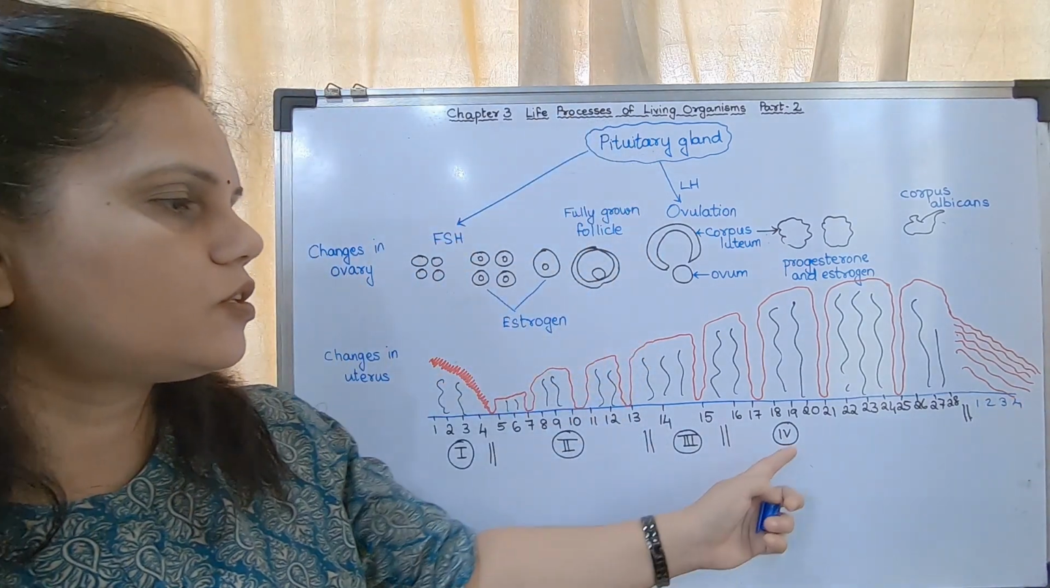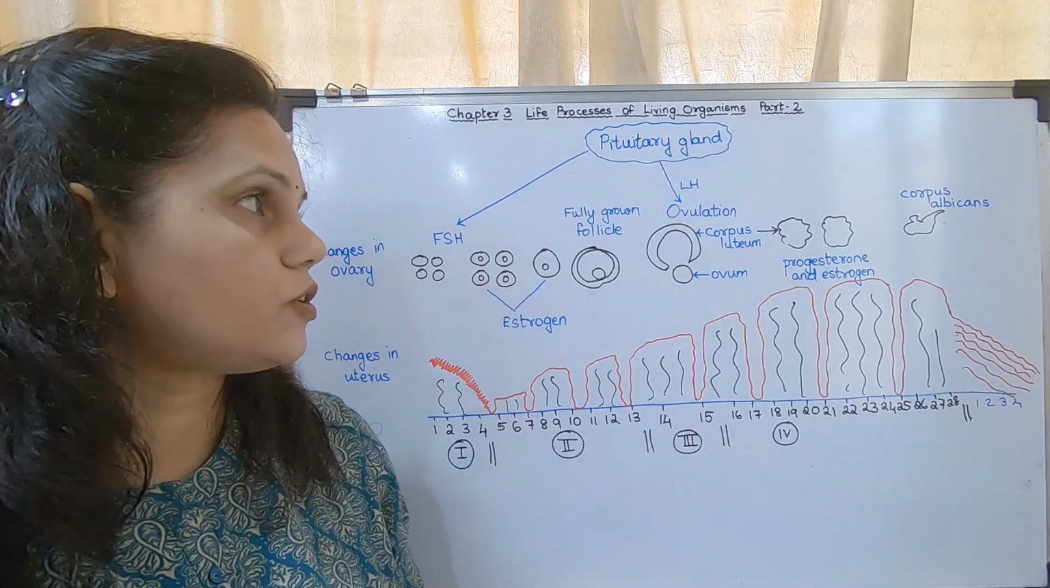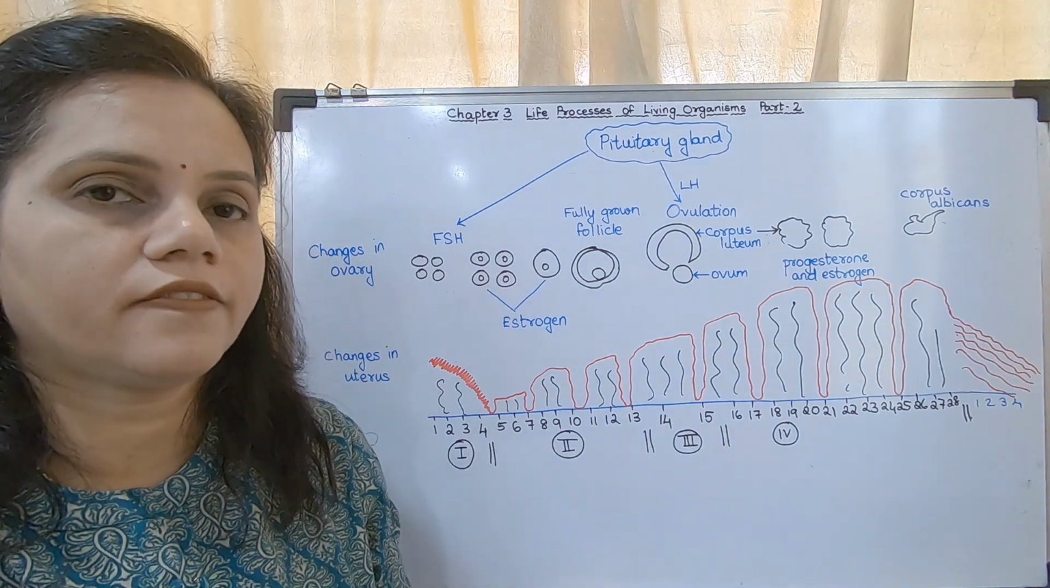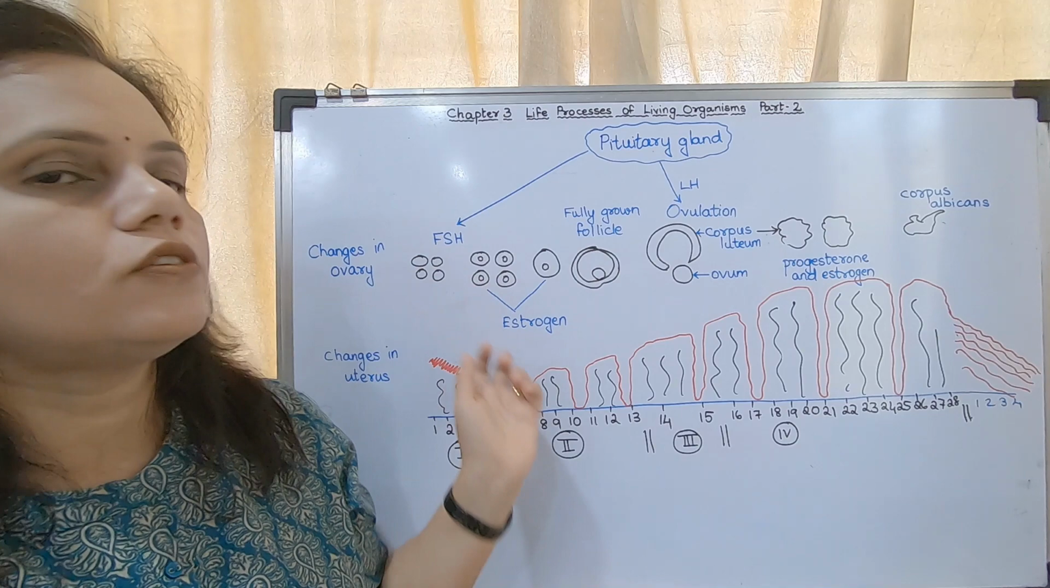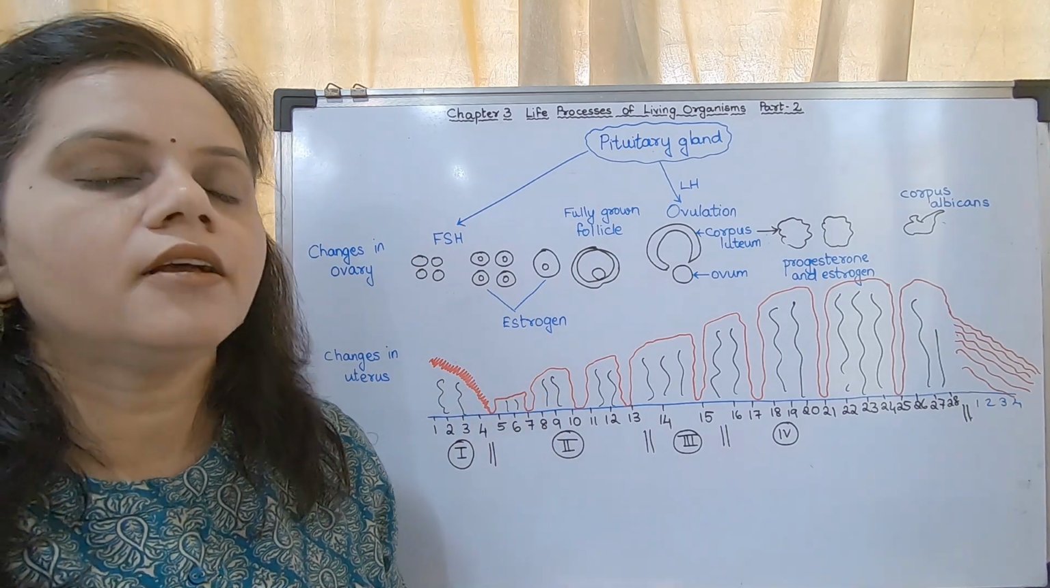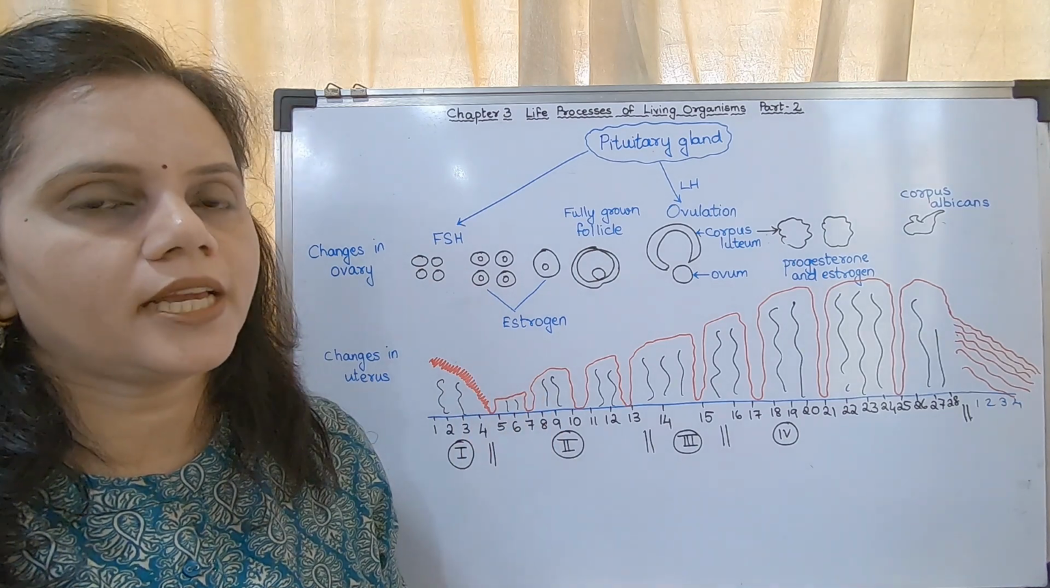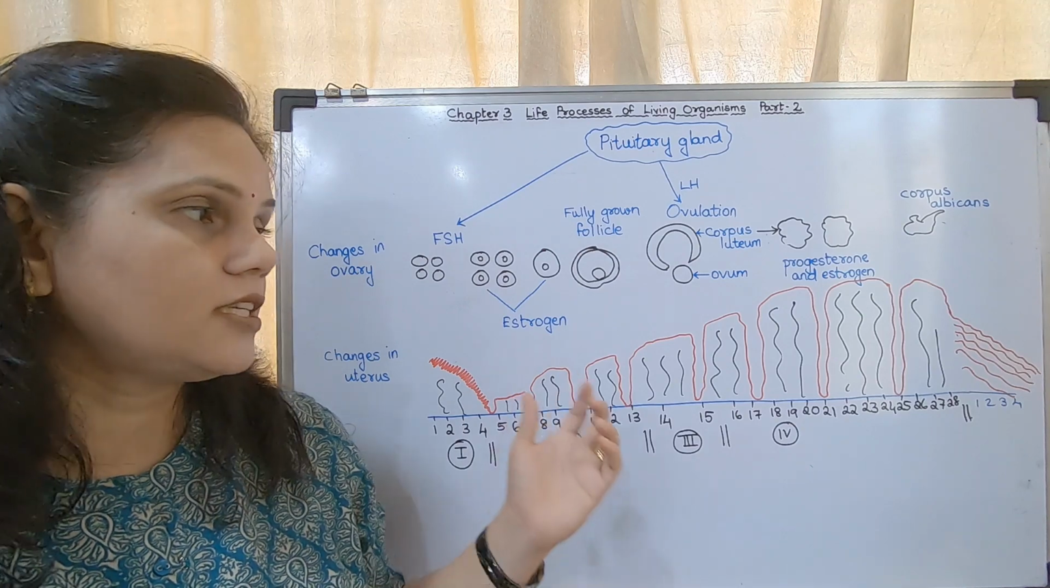So that is the 4th phase. It is also called the luteal phase. These are the 4 phases of the menstrual cycle. With the diagram you should be able to explain. Now you may draw this in your notebook.